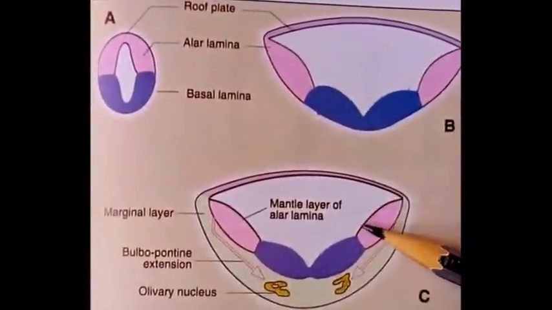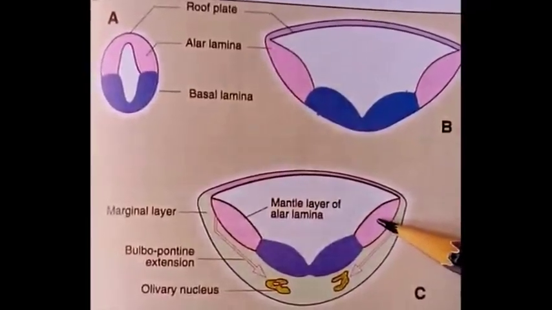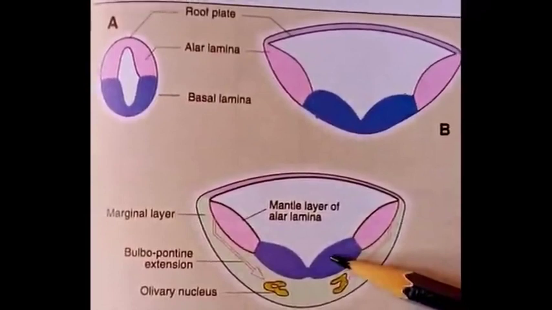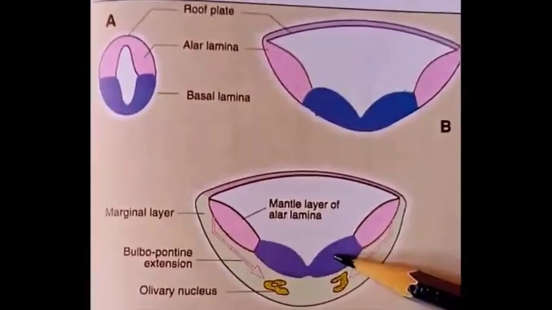The remaining cells of the alar lamina develop into the sensory nuclei of the cranial nerves related to the medulla, and the motor nuclei of the nerves related to the medulla are derived from the basal lamina.